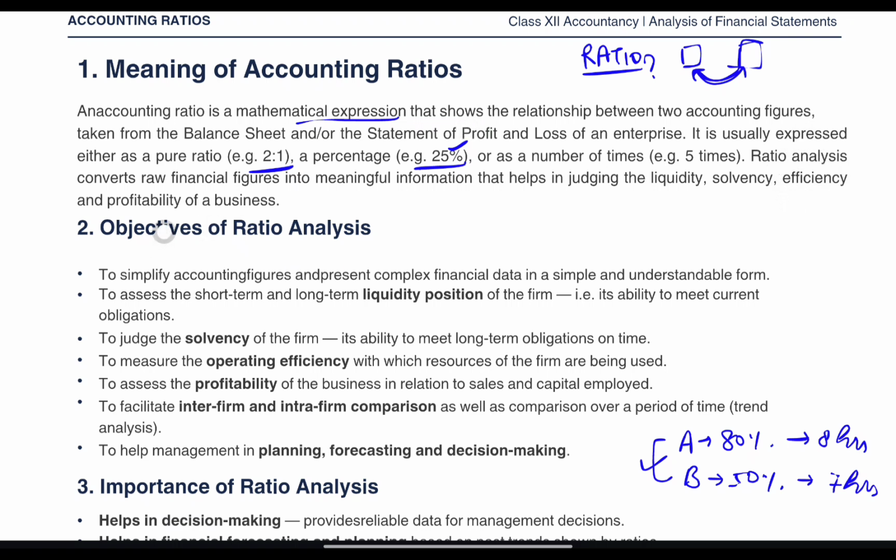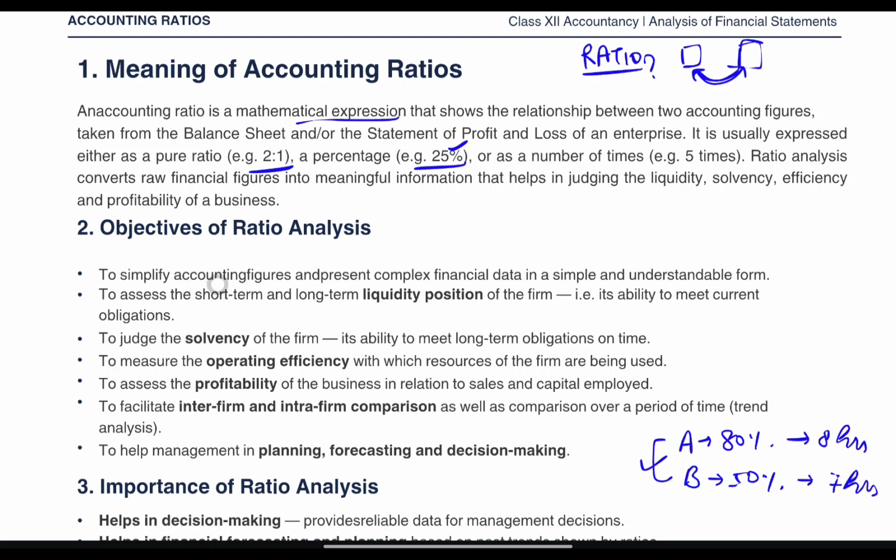Ratio analysis converts financial figures into meaningful information that helps in judging liquidity, solvency, efficiency and profitability of a business. That's why we need accounting ratio. Hope your meaning of ratio and why we need ratio is clear. Next is objective of ratio analysis.